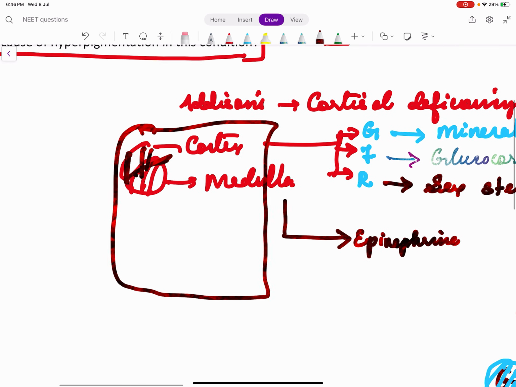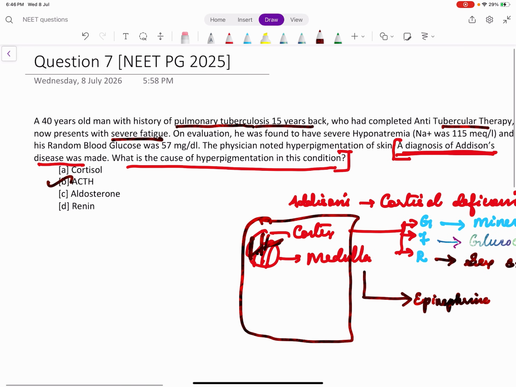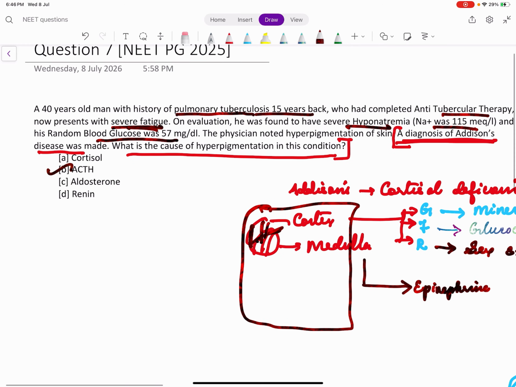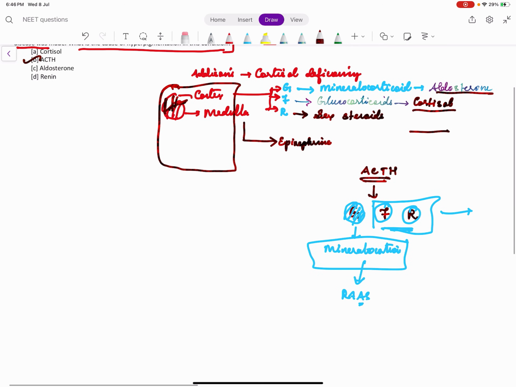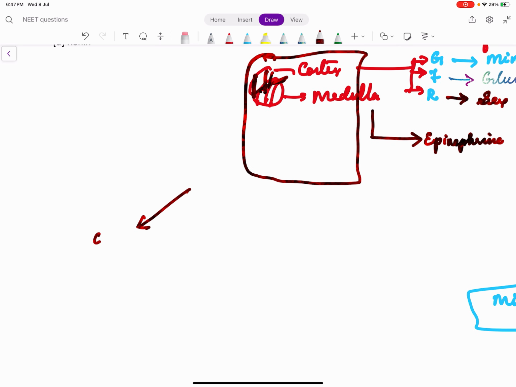A 40-year-old man with history of pulmonary tuberculosis 15 years back, who had completed anti-tubercular therapy, now presents with severe fatigue. On evaluation, he was found to have severe hyponatremia, 115 milliequivalents, and his random blood sugar was 57. Physician noted hyperpigmentation of skin. See, remember in Addison's, I told you we have two hormones which are deficient: glucocorticoid deficiency or cortisol deficiency, and the other one is aldosterone deficiency or mineralocorticoid deficiency.